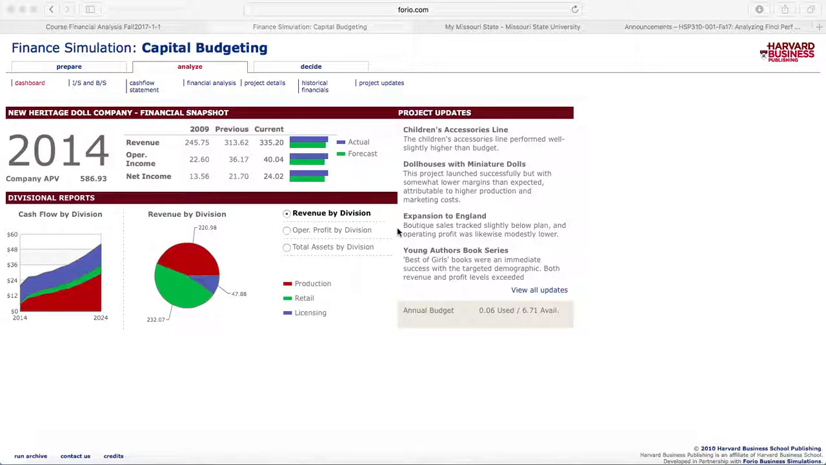Starting off with my revenue, my operating income, and my net income, you can see from 2009 to the current that I had an increase, which is always a good thing, and my actual was higher than my forecast. So the majority of my projects did outdo their projections, which was nice to see. Going along with that, you can see the revenue by division. Retail was obviously the highest in the way of revenue, giving back to my company overall.